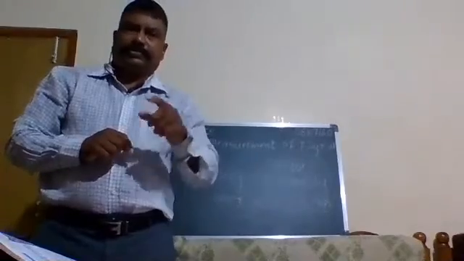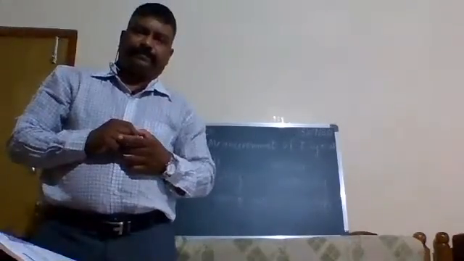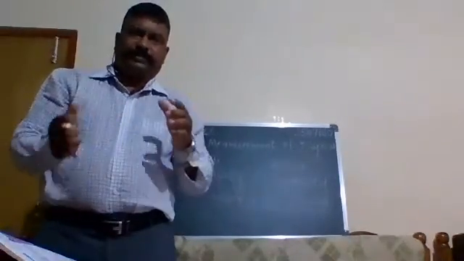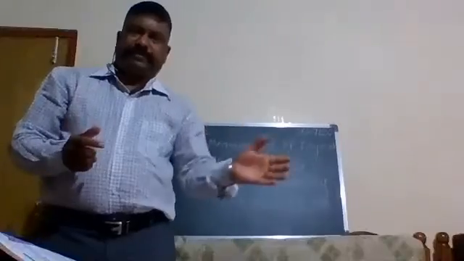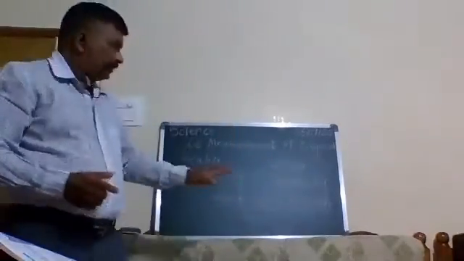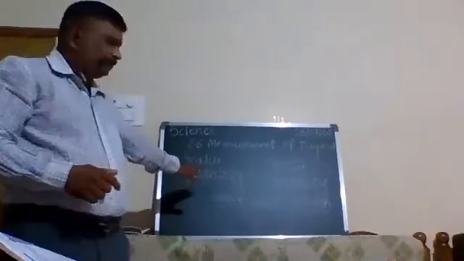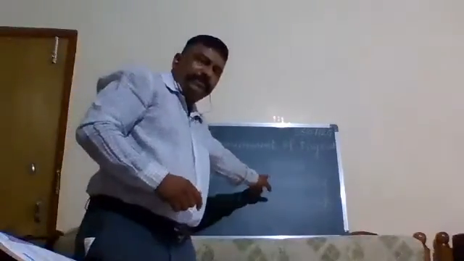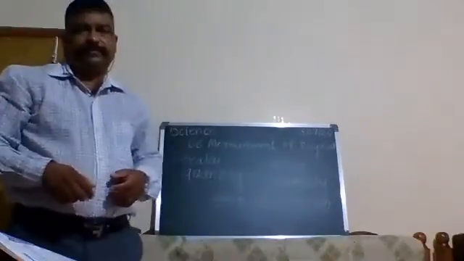Understood? So this is called displacement. So this is the difference between distance and displacement. Here distance is a scalar quantity and displacement is the vector quantity.